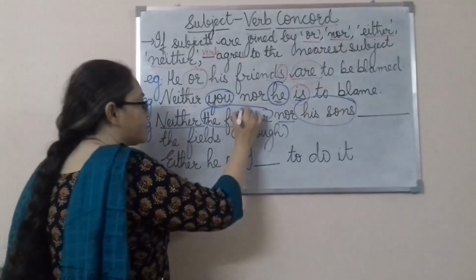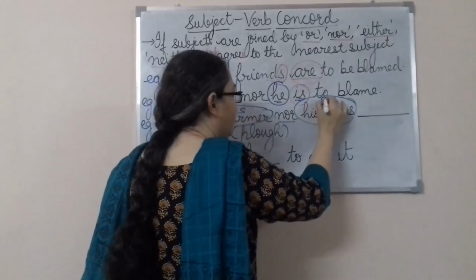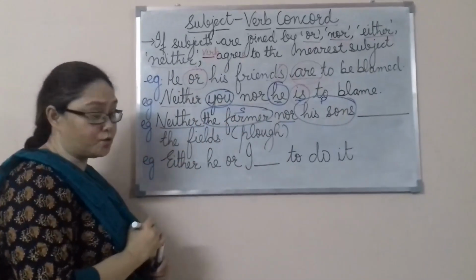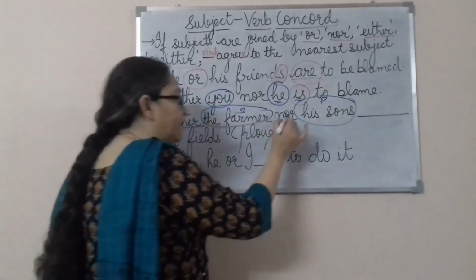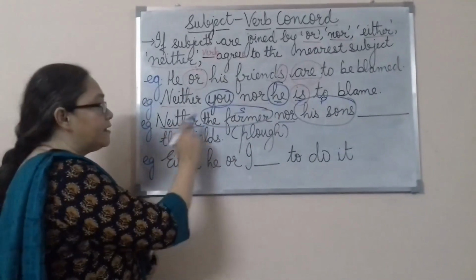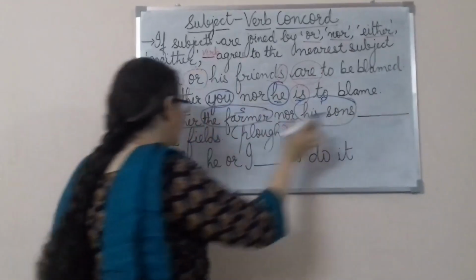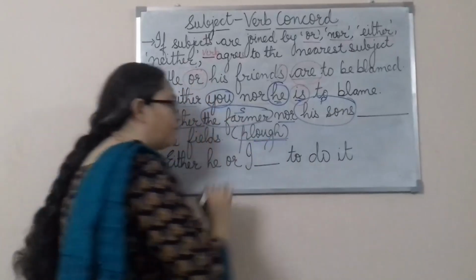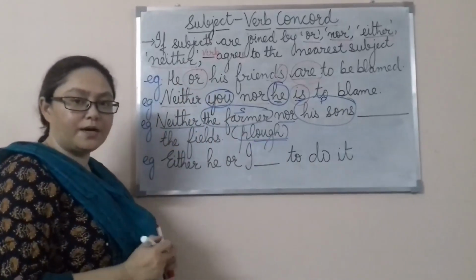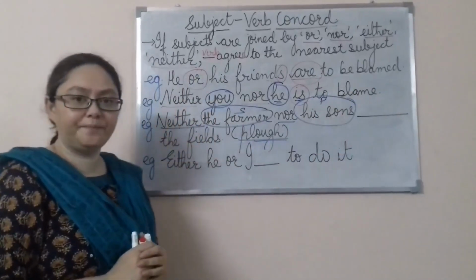So this is our singular subject 1 and this is our plural subject 2, but they are joined by neither and nor. Tell me what is going to come here in the blank.